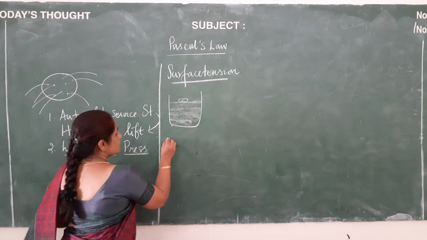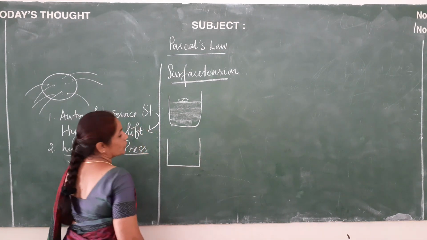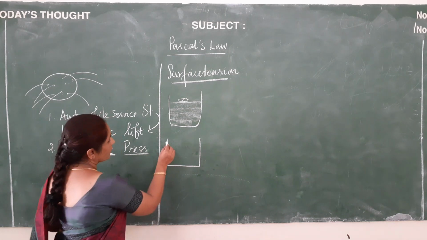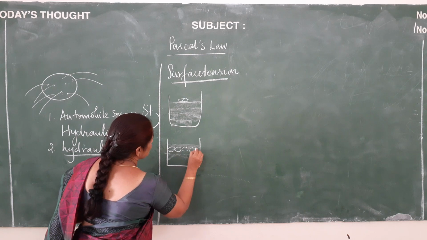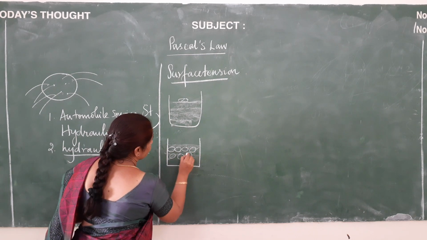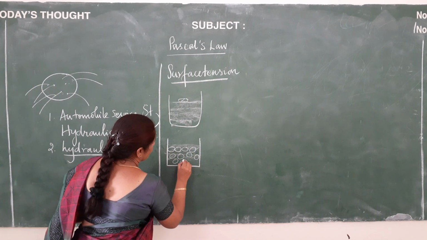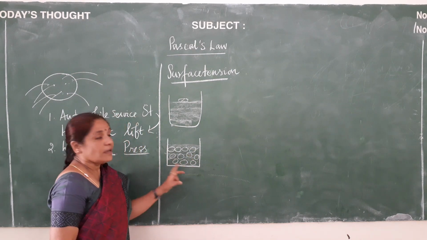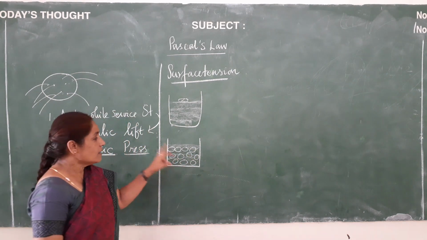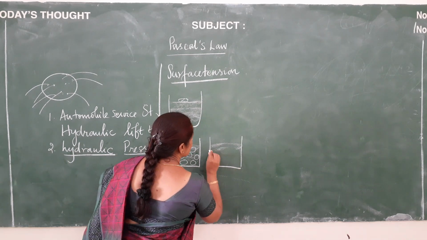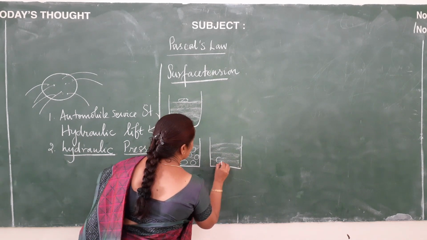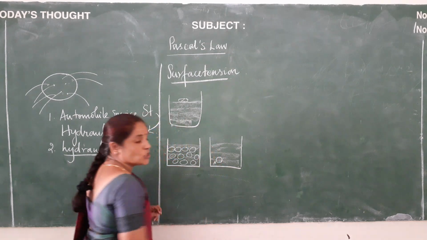To explain this, we will look into the molecules of water. This is water, and you can see water molecules are present like this. They will be in random motion, and let us consider any three water molecules here. Let us consider a water molecule A which is present here.